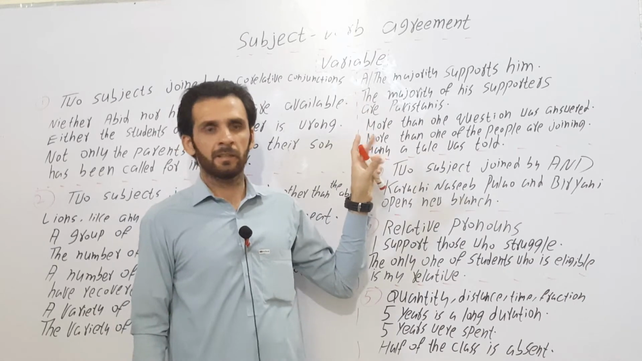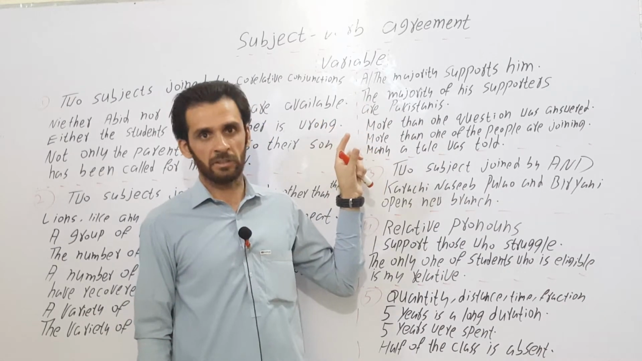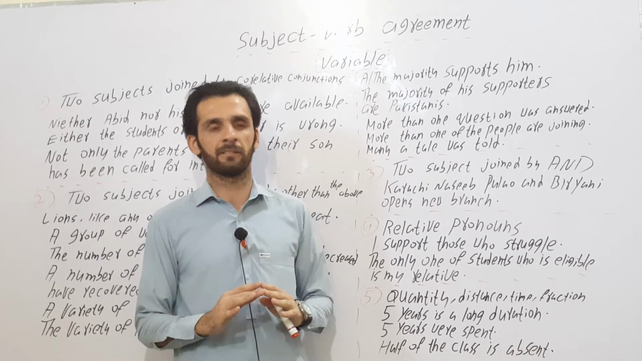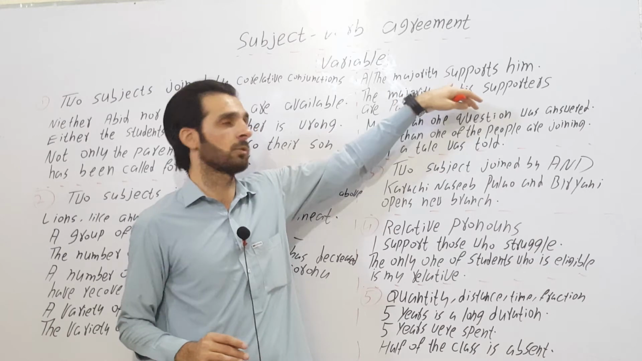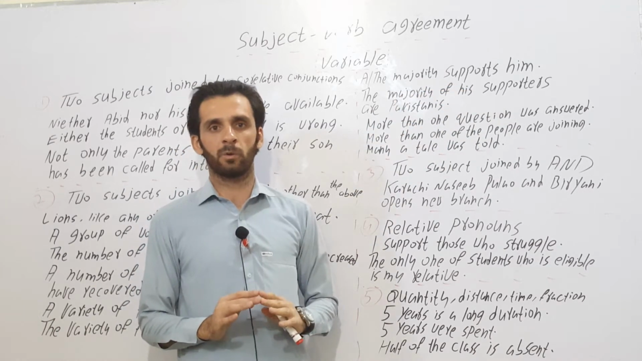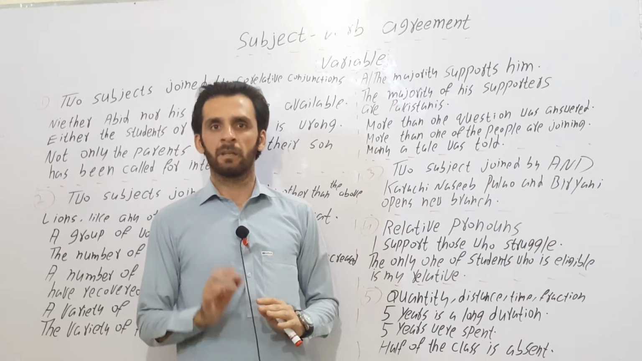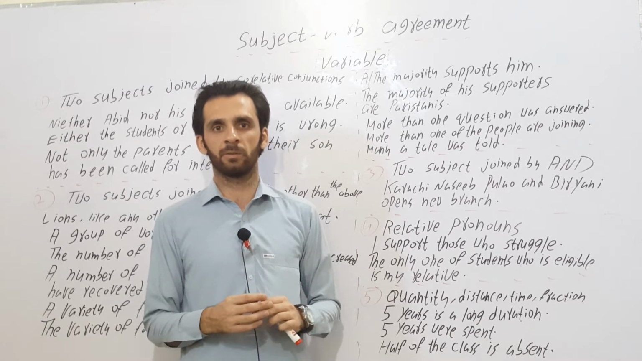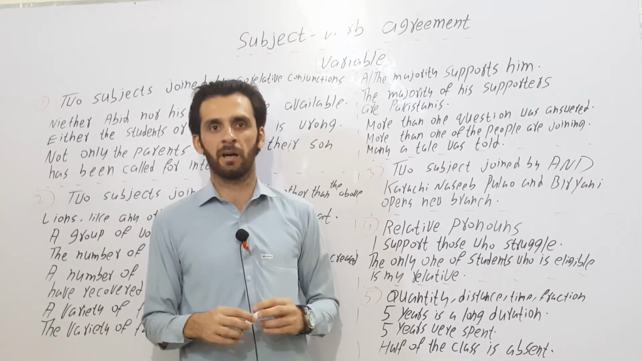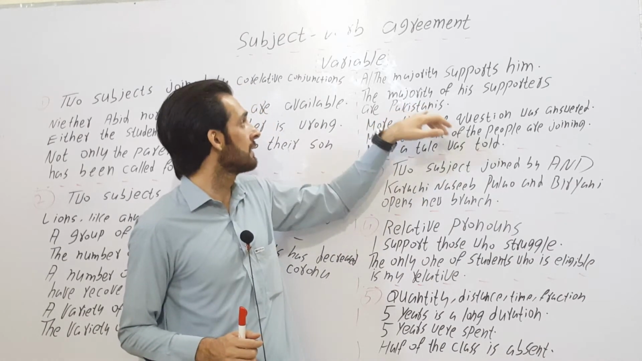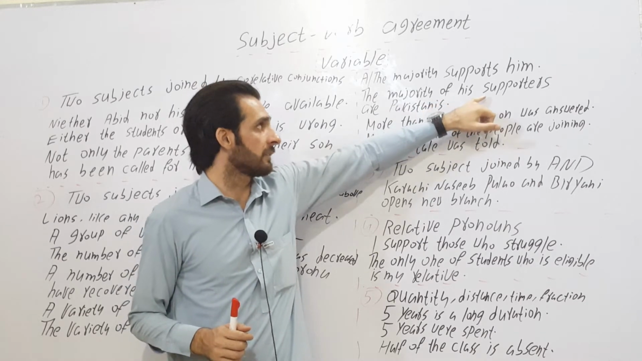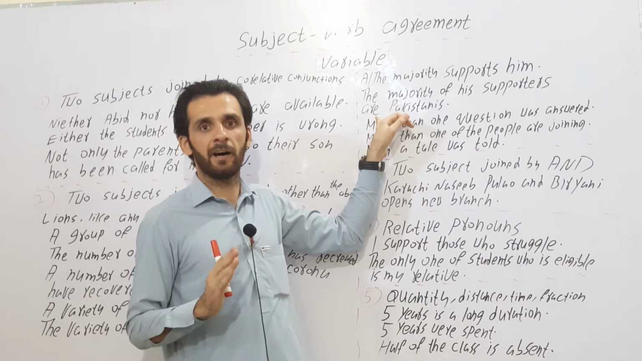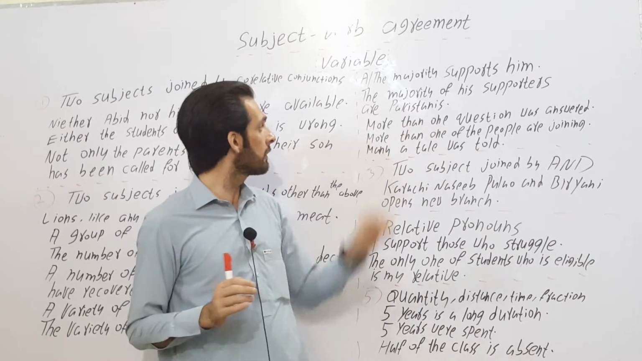The majority, a majority. The minority, a minority. These words will be treated as singular. A majority supports him. But if these are followed by an of phrase, then the noun in the of phrase will decide whether to use a singular verb, helping verb or linking verb, or plural. Consider this sentence: the majority of his supporters are. This is plural, so we have used are here. The majority of the country is.